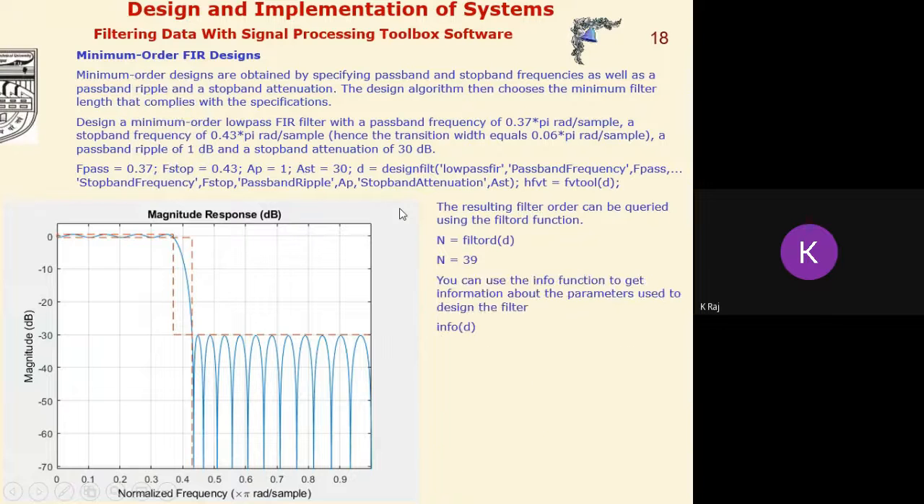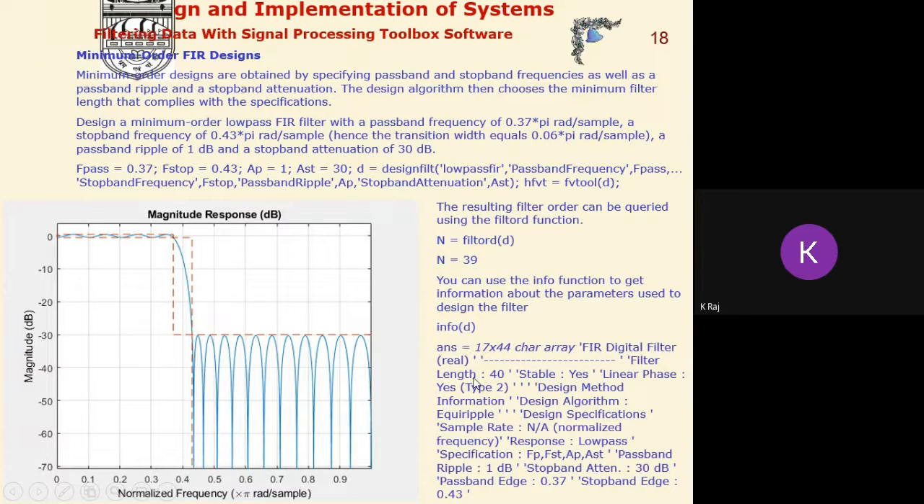Now, in order to check the filter order, we can just write N is equal to filter order, and we will get the order of the filter. Similarly, in order to get other information about the filter, we will write info, and we will get all the information related to this filter here.